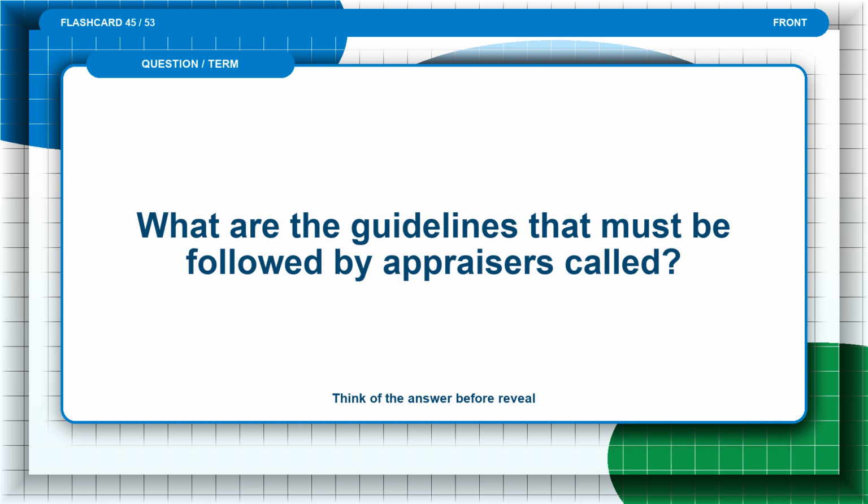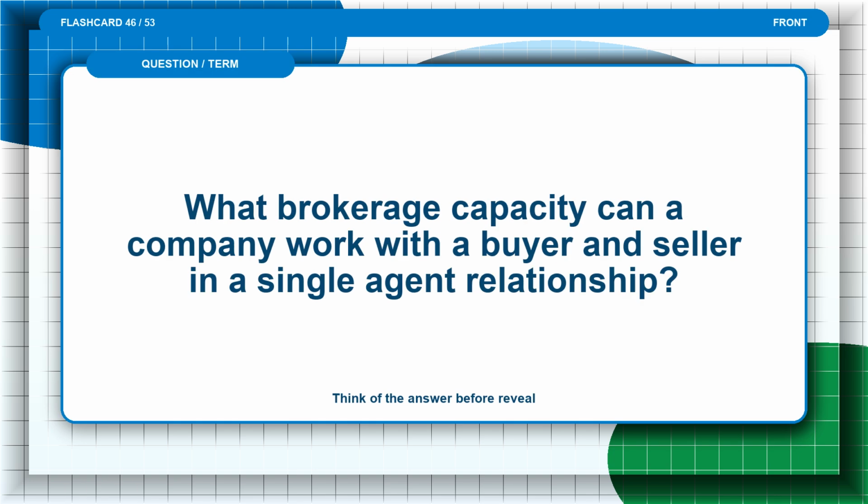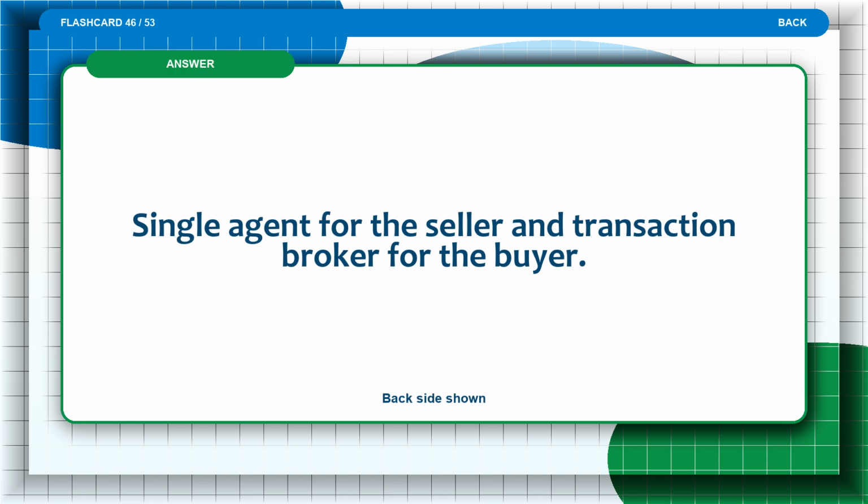Flashcard 45. What are the guidelines that must be followed by appraisers called? Think of the answer before the reveal. The answer is, USPAP, Uniform Standards of Professional Appraisal Practice. Flashcard 46. What brokerage capacity can a company work with a buyer and seller in a single agent relationship? Think of the answer before the reveal. The answer is, single agent for the seller and transaction broker for the buyer.